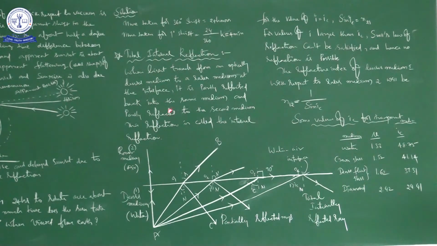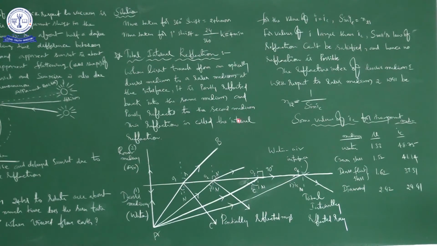At the interface, it is partly, right? So a certain amount of light is reflected back into the same medium and partially refracted to the second medium. A certain amount reflected back into the same medium, a certain amount refracted to the second medium.